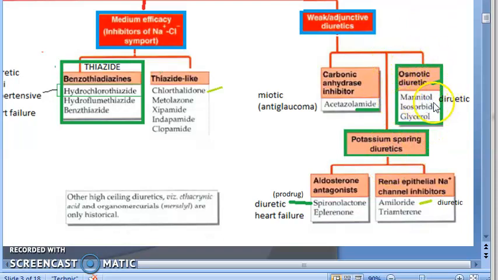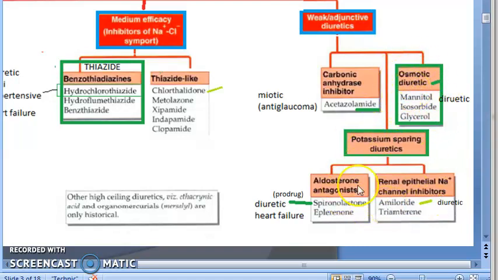Moving on to osmotic diuretics, let's finish, then we'll go down. Osmotic diuretics, you have mannitol, isosorbide and glycerol. Mannitol, isosorbide, glycerol, these are diuretics. Okay, how do these actually work? They will make the urine, the filtrate from the glomerulus, very hyperosmolar. So it will not let water be reabsorbed by our body. Okay, so we will lose the water. So you understood now?